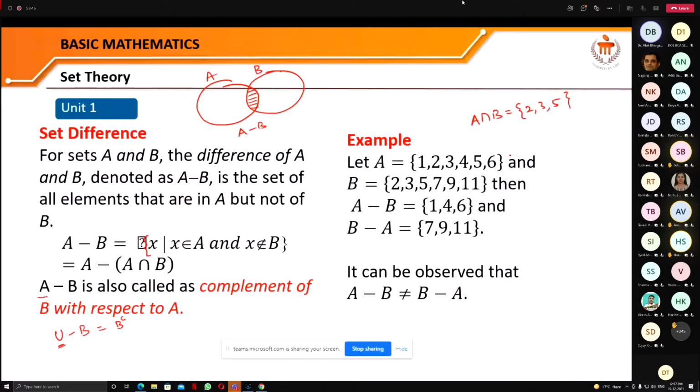So to write A minus B, you have to do what? A minus A intersection B. From A, remove A intersection B, and you can see that when you eliminate this, you will get this set. And similarly, B minus A is what? From the set B, just delete those common elements between A and B, and those are this one. By this you can observe that A minus B and B minus A are not equal. So this difference or subtraction in sets also does not hold the commutative property.